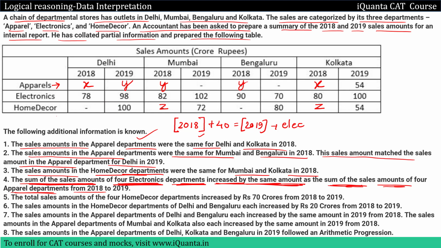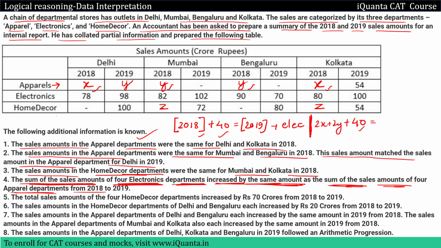So I hope this is understood. This was very easy. Same is the case for the apparel department as well, from 18 to 19. So if we talk about the apparel department in 2018, its total sales will be x plus y plus y plus x. So 2x plus 2y, right? And here also in the apparel department it increased by the same amount. That means it will also increase by 40, because there was a net increase of 40 in the electronics department. So net increase of 40 in apparel as well.